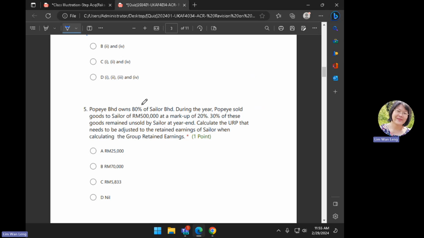Okay. Popeye owns 80% of Sailor. So Popeye PP is the parent, S is the Sailor, Sailor is the sub. During the year, Popeye sold goods to Sailor. So Popeye is here, Sailor at the bottom. Popeye sold to Sailor. So always remember, see the keyword sold to draw the direction of transfer. 500,000 markup 20%. 30% of these goods remain unsold. Okay, so value of the inventory unsold intra-company is 30%.